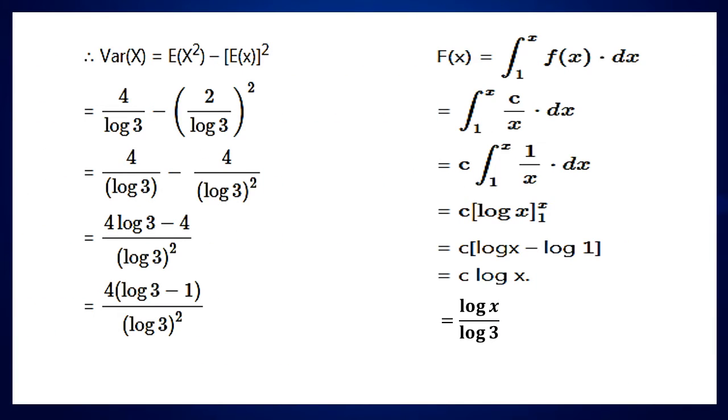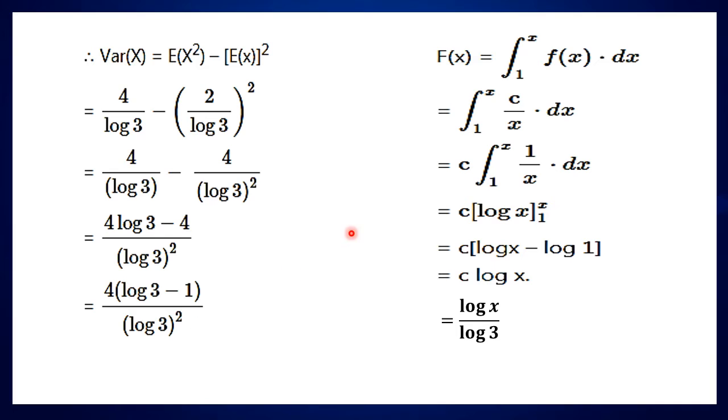Now we calculate the variance of x by substituting the values of E of x and E of x square. E of x square is 4 upon log 3 and E of x is 2 upon log 3. Then E of x the whole square, we will square this term, that is (2 upon log 3) the whole square, which is 4 upon log 3 the whole square. Then we combine the terms by multiplying the numerator and denominator of the first term by log 3 to make the denominator equal. Then (4 log 3 minus 4) upon (log 3) the whole square, and 4 is common here, taken out. 4 into (log 3 minus 1) divided by log 3 the whole square.